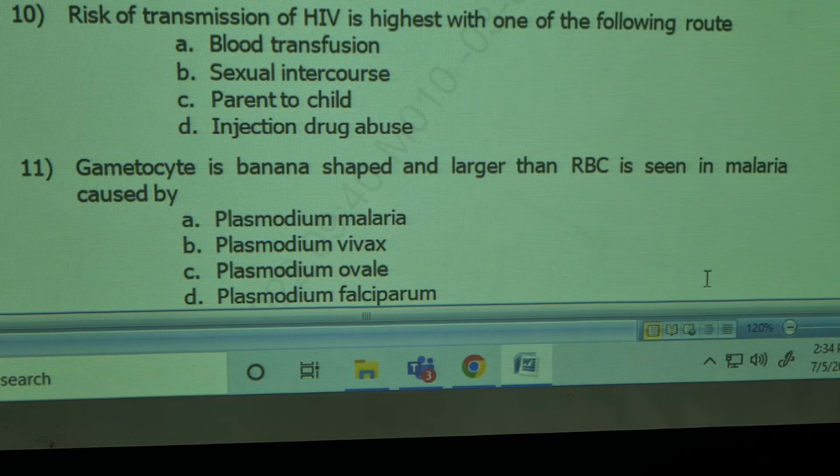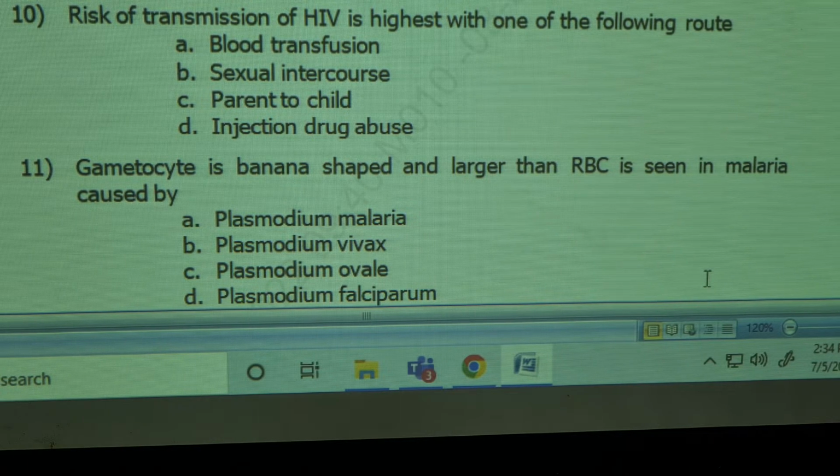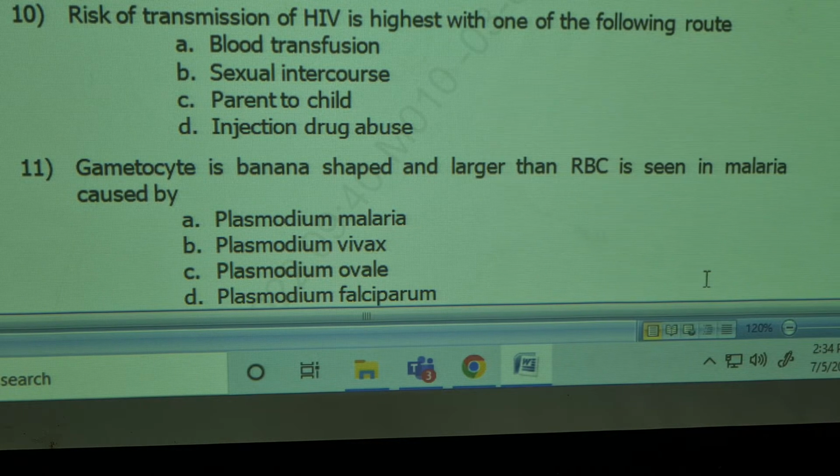Risk of transmission of HIV is highest in which one of the following routes: blood transfusion, sexual intercourse, parent to child, injecting drug abuse. Blood transfusion, 99%, because a large amount of blood is transfused. Needle stick injury and sexual transmission are all less than 3%, 0.3%.